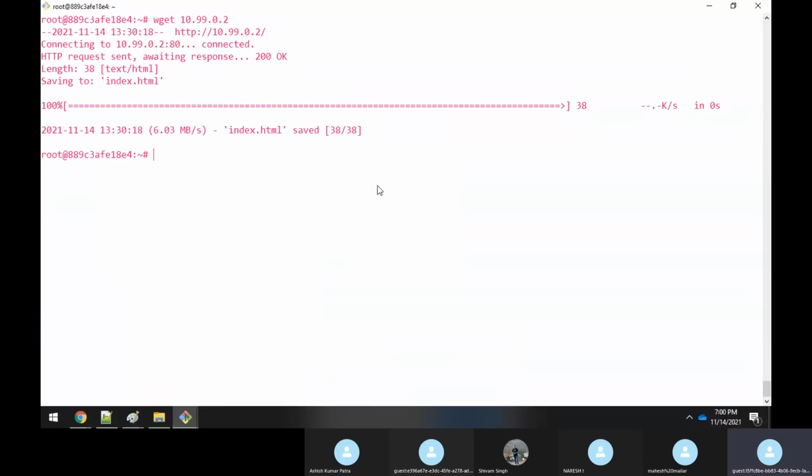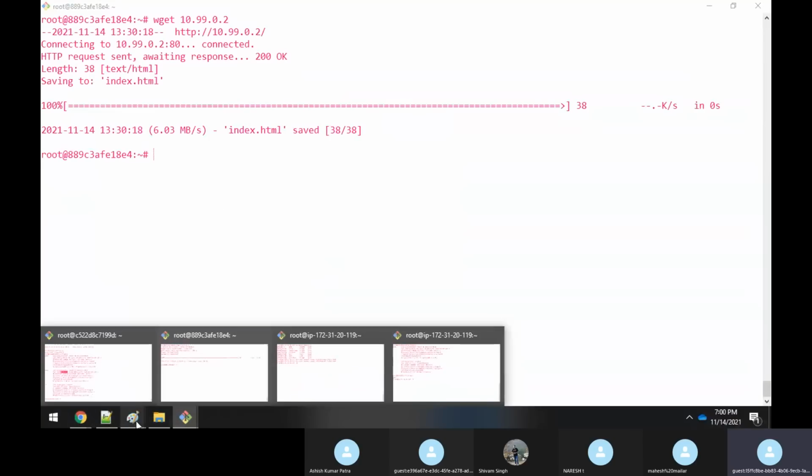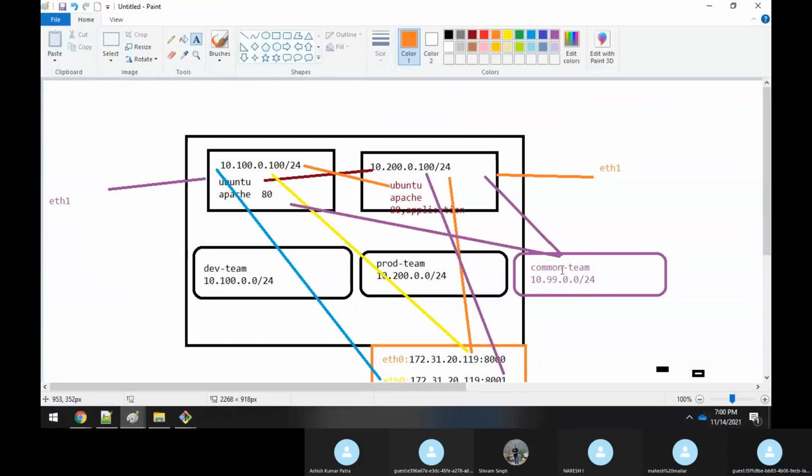You're able to communicate. So with this common network, you could see that both these containers were able to communicate with each other. This is the second method. Is it clear? So we have achieved both things, port mapping as well as a common network also. Common network is not that much recommended. So that's what I would say. Now, is it clear?